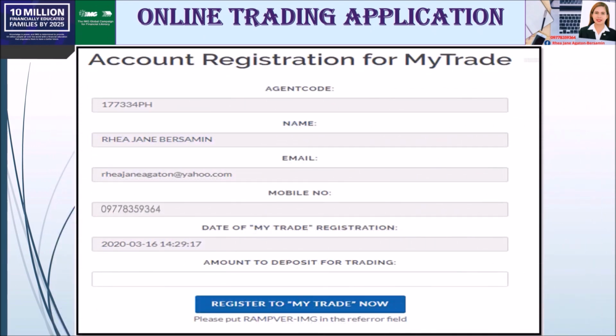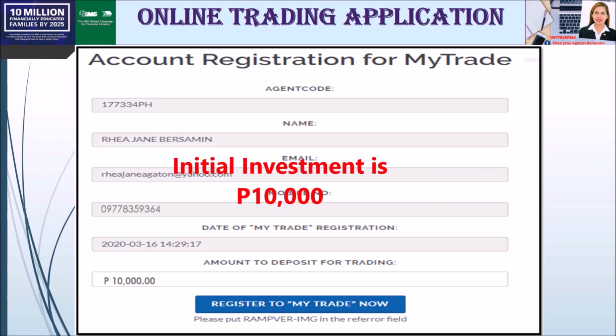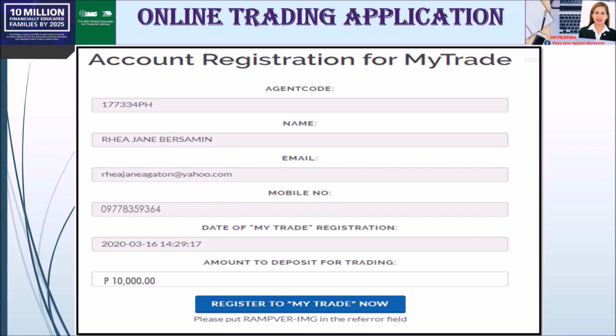So, ito, sample details. Automatic na yan sa system. Then, select kayo ng amount kung magkano yung gusto nyong i-deposit for trading. Minimum deposit is 10,000. Ito na yung initial investment natin. Any amount will do as long as hindi bababa sa 10,000. Please take note to put Rampver-IMG in the referrer field. Then click natin tong register to My Trade.